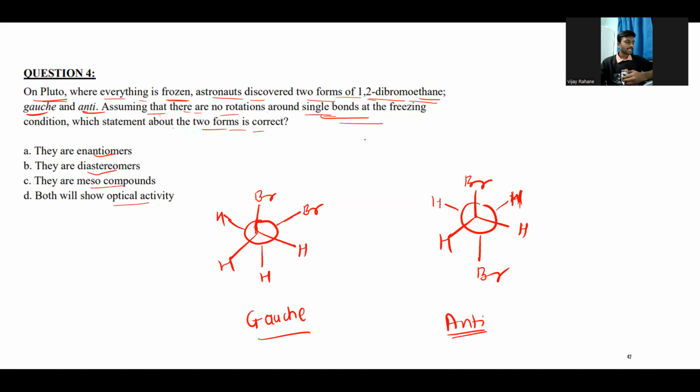right? So at minus temperature, the molecule will prefer to stay in the most stable conformation, right? So which is the most stable conformation here?